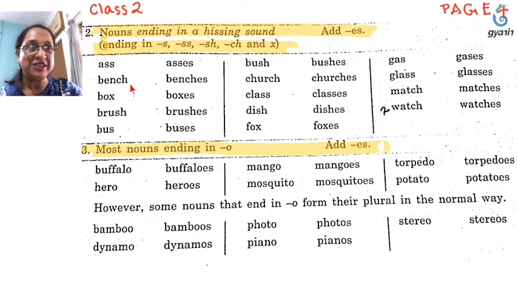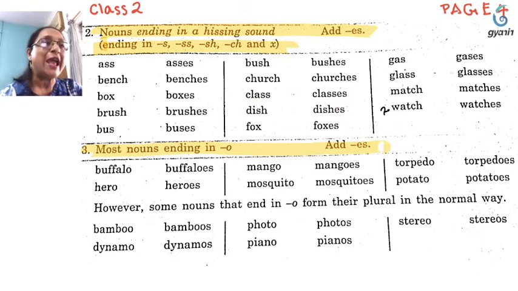Bench is ending with CH, we add ES, so it becomes benches. Box is ending with X, we add ES, so it becomes boxes. In this way, brush, brushes, bus, buses, bush, bushes, church, churches, class, classes, dish, dishes, fox, foxes, gas, gases, glass, glasses, match, matches, watch, watches. These nouns all become plural from singular by adding ES at the end.